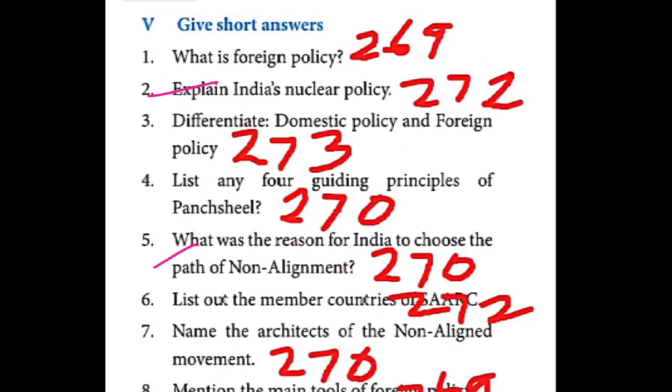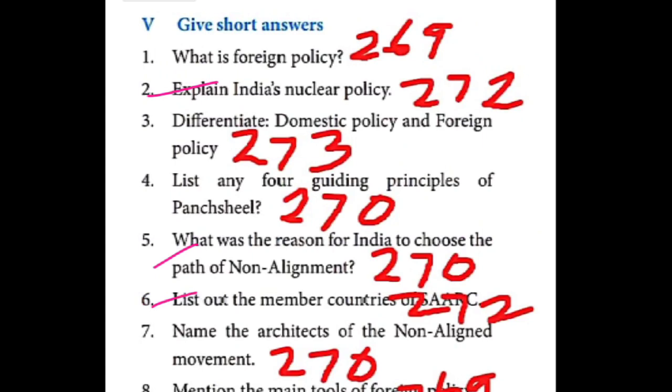Then page number 272, take it. List out the member countries of SAARC. Yes, the SAARC para, 4.6. Second para alone. Second para, three lines only are there. So that one, that is the 6th question.